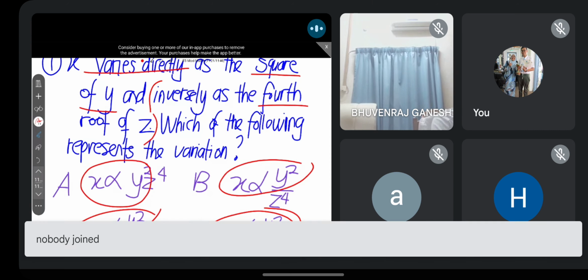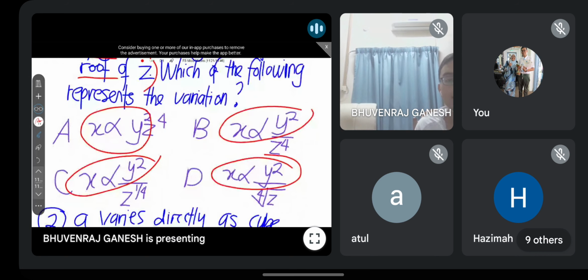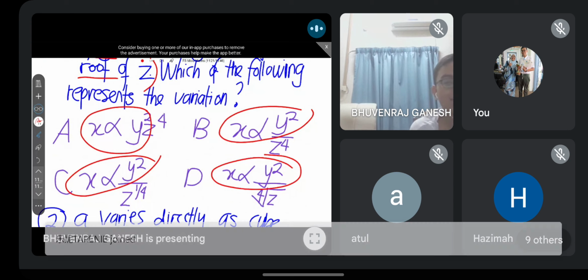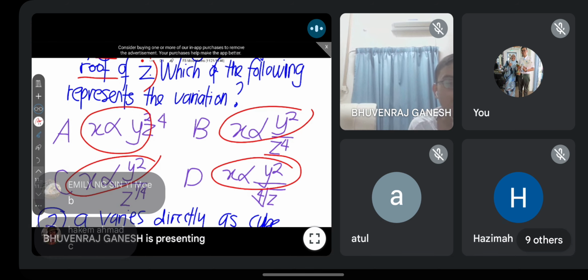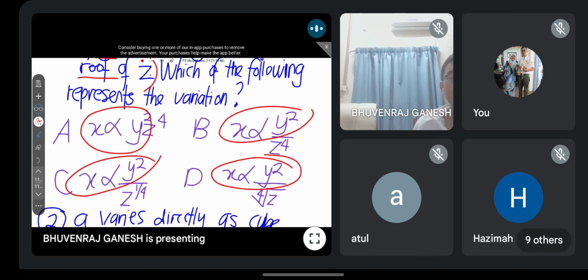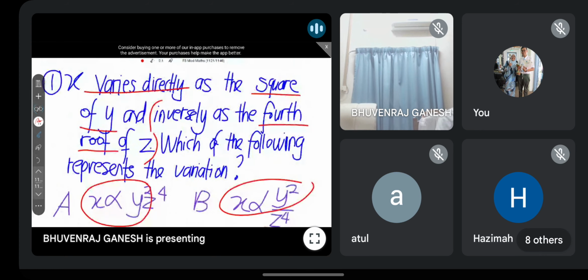Okay, so guys, punca kuasa 4, fourth root. So which will be the correct answer? This question got a trick. What is the correct answer? A cannot be. B is definitely out. You all must understand the meaning of fourth root. Kamu kena faham perkataan ni.